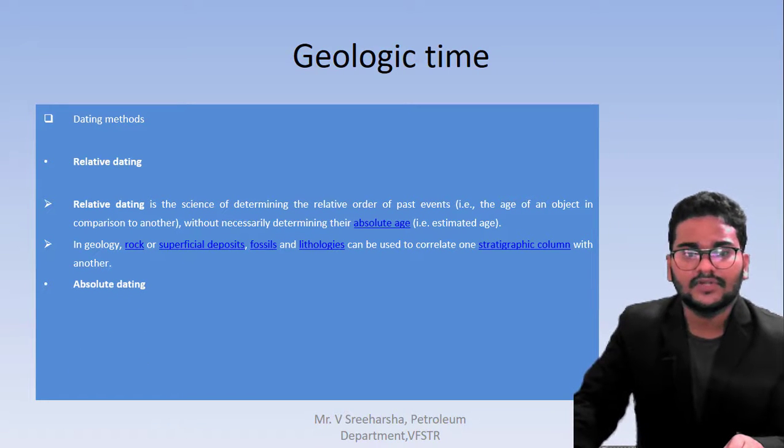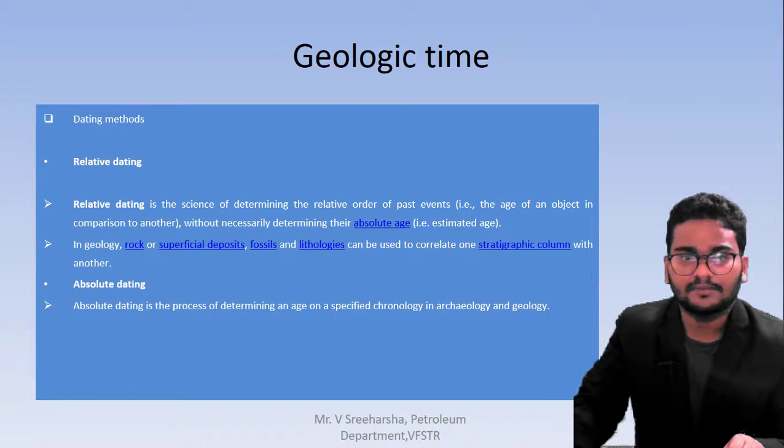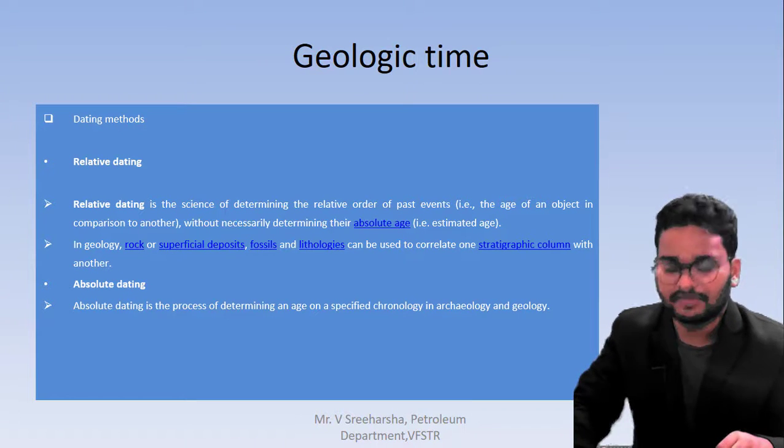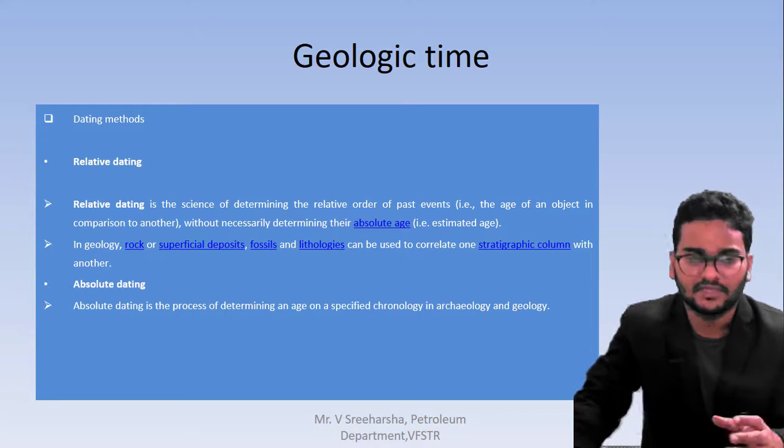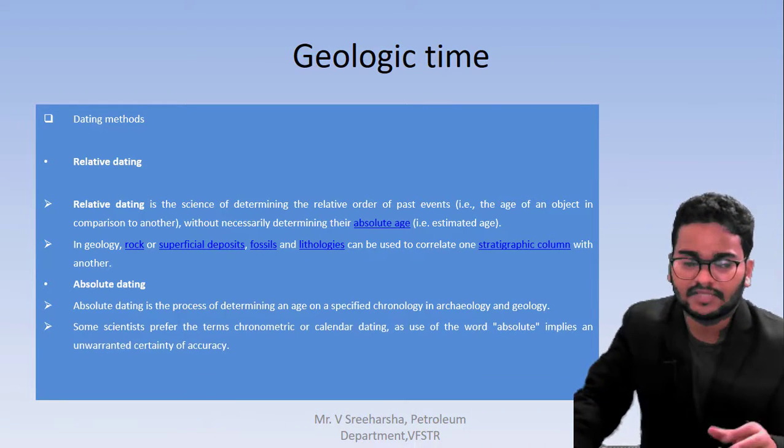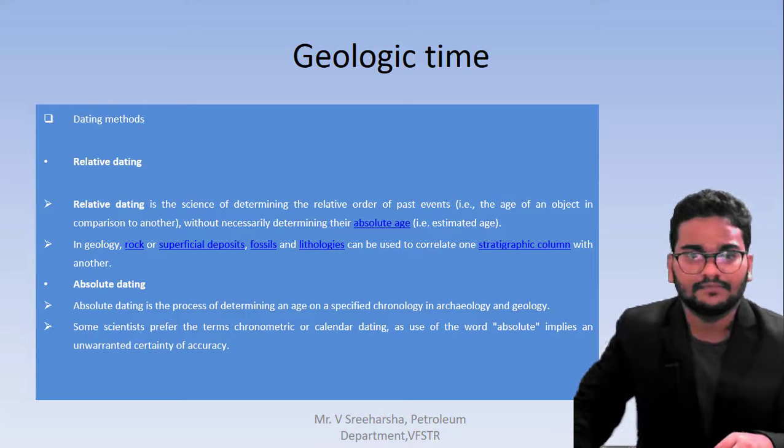The next one is absolute dating. Absolute dating, as I have told you, is the process of determining age by using the radioactive material and everything. According to the chronology only, we will identify it. And archaeology people will do some testing on that, so automatically they will tell you about the particular geologic time.